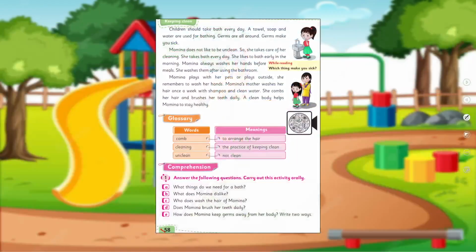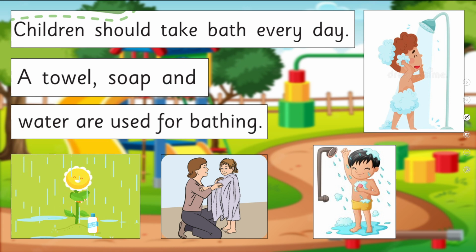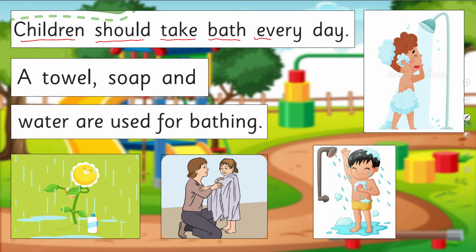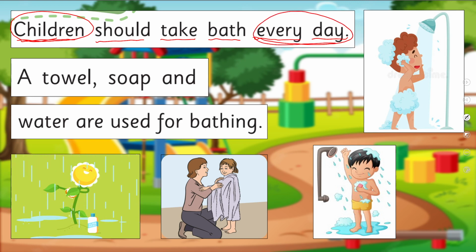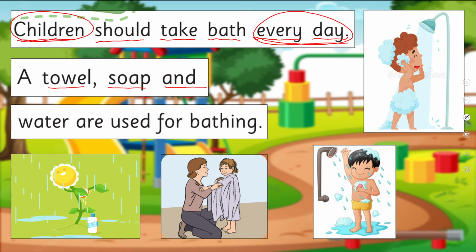All of you open your book on page number 58. From the very first sentence, I'm going to read it. Listen carefully, because after me, you have to read it. Okay, here we go. Children should take bath every day. Okay, children, you should take bath every day, beta. It's very important. A towel, soap, and water are used for bathing.